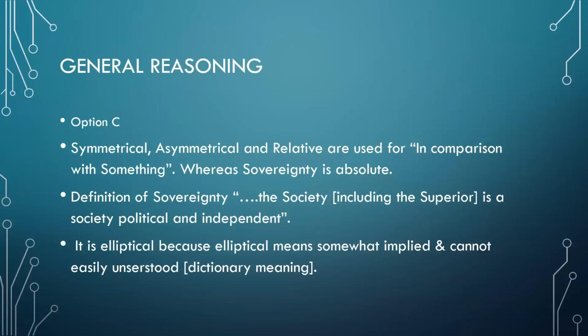I hope you agree that what we are talking about, the sovereignty or the sovereign, is somewhat implied. So elliptical also means somewhat implied. It cannot be understood easily. It is totally abstract. So that's why elliptical is nearest to the correct answer, and option C would be the right one, rather than choosing option A, B or D.